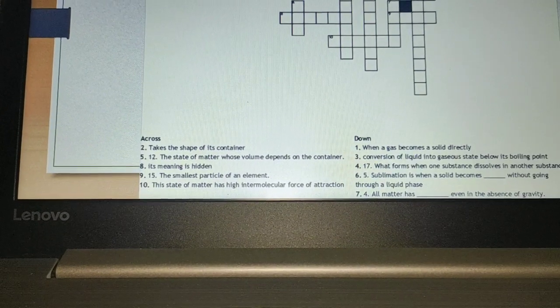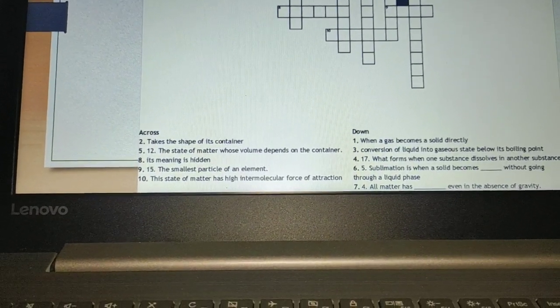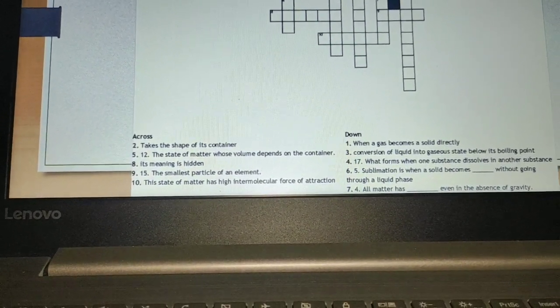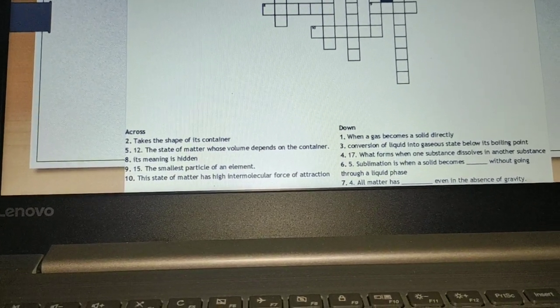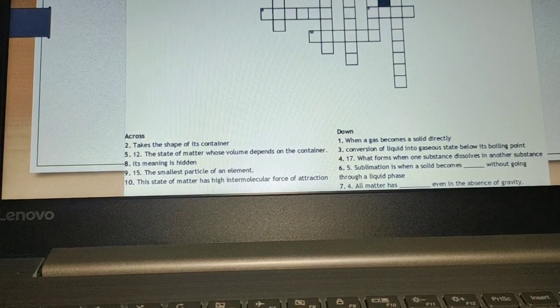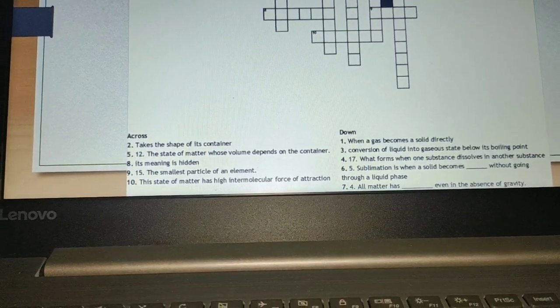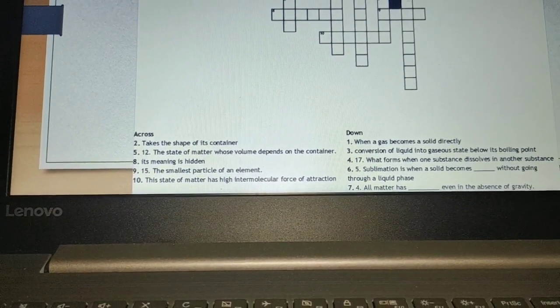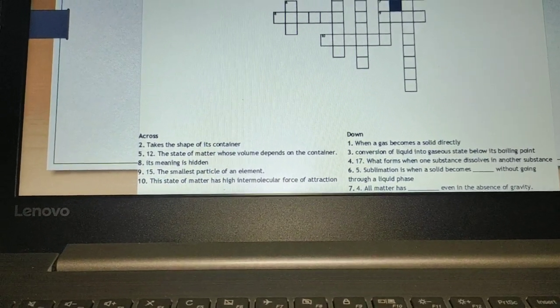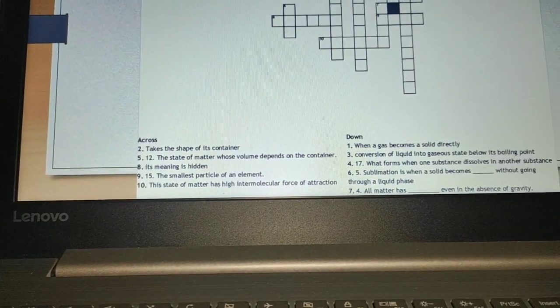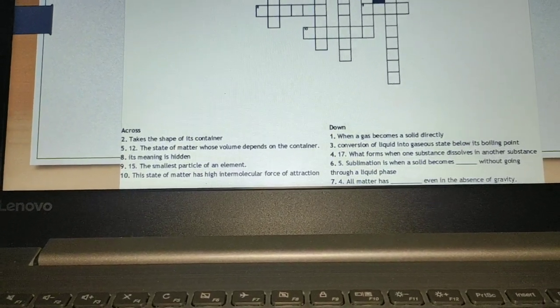Take the shape of the container at number 2. 12 number is nothing. At 5th, the state of matter whose volume depends on the container. 8th, its meaning is hidden. 9th, the smallest particle of an element. 15 is nothing here. This state, 10th part is, this state of matter has high molecular force of attraction.